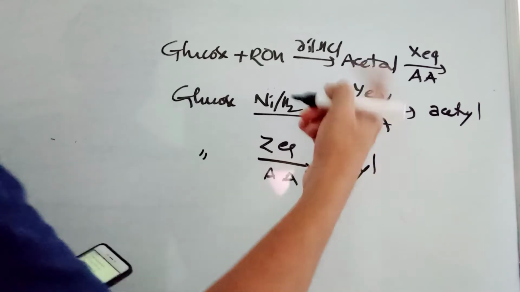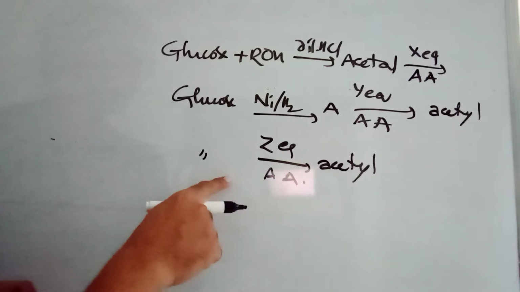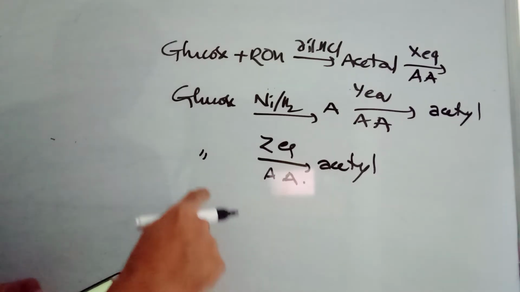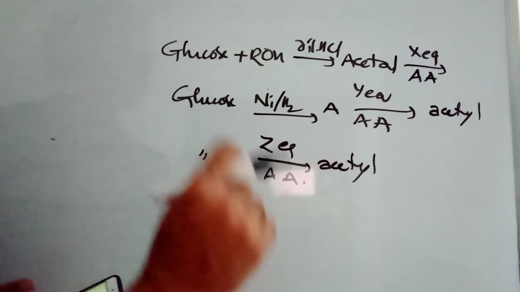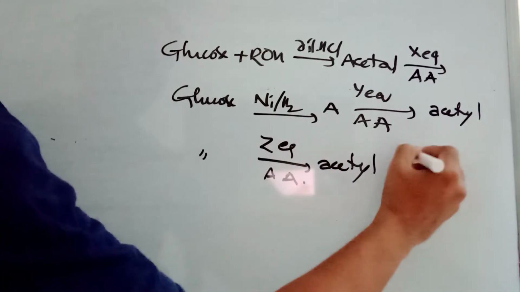So the question is, what are X, Y and Z? Okay, so the logic is very simple here. This you can say directly, because glucose means there will be one aldehyde group, and the remaining 5 OH groups are there, so Z must be 5. Blindly you can say.